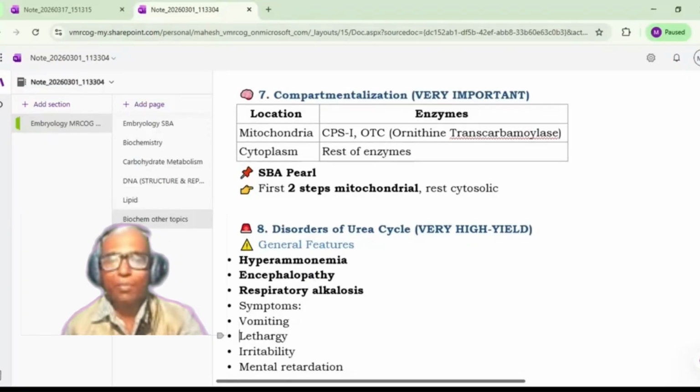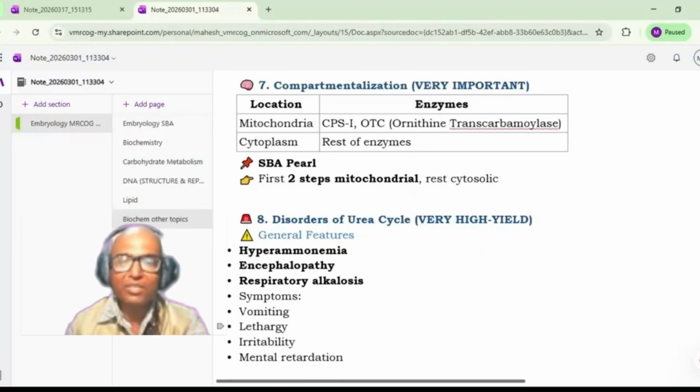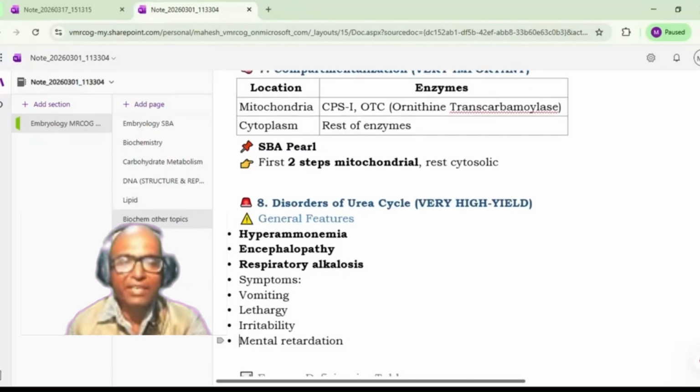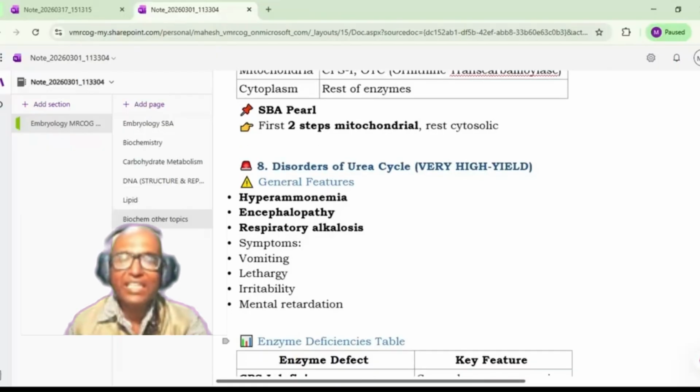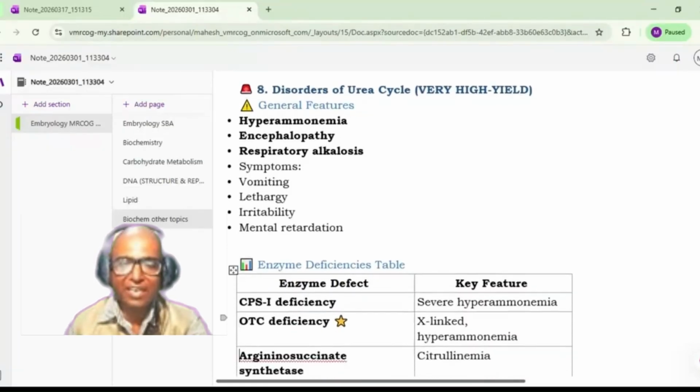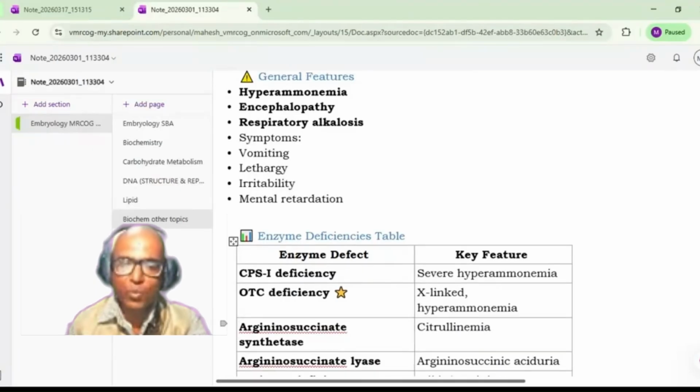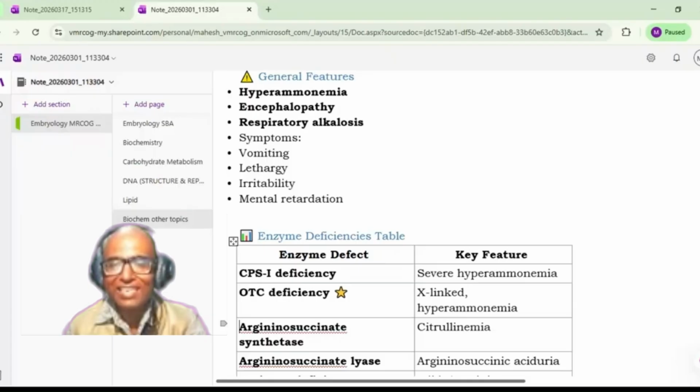Okay, cytoplasm. There are various disorders of the urea cycle, mainly because of enzyme deficiency. The clinical presentation will be hyperammonemia, encephalopathy, respiratory alkalosis, and the patient may present with vomiting, lethargy, irritability, mental retardation, etc. The major enzyme deficiencies are CPS1 deficiency and OTC deficiency. OTC deficiency is quite common, and it is the only X-linked disorder leading to hyperammonemia. Hyperammonemia is seen in OTC deficiency. Another is CPS deficiency, which will also have hyperammonemia.